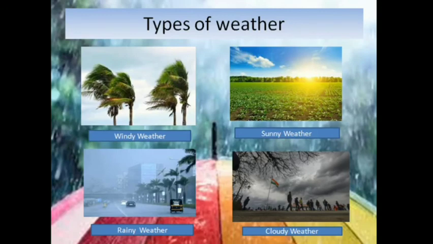Now we can see different types of weather. Apart from these four types that I have shown you, there are various types of weather you can see around you. For example, now when I am recording this video, it is raining outside. So now it is rainy weather, but in the morning the weather was sunny. So as you can see, the weather changes very rapidly and within a very short period of time. In the morning the weather will be different and in the evening the weather will be different. So weather is for a short period of time.